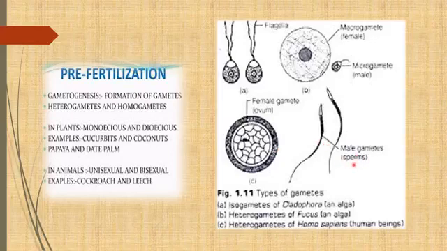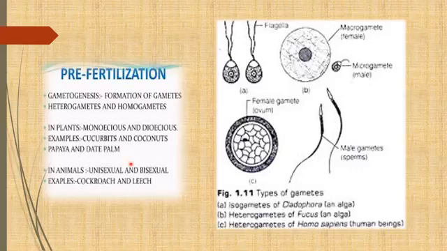Another name of the sperm is the anthrozoid in case of plants. If you remember in bryophytes, we had discussed that anthrozoids and spermatozoids, these terms we had used over there. So this is another name, anthrozoids, and if we talk about the female gamete, we call it an egg or ovum.